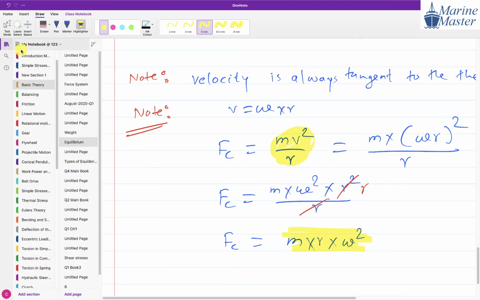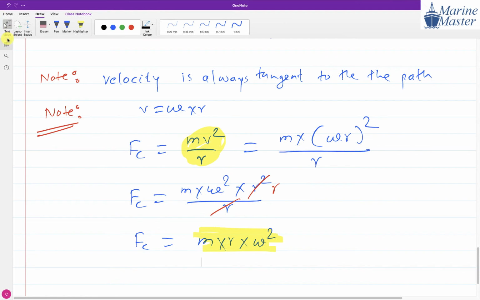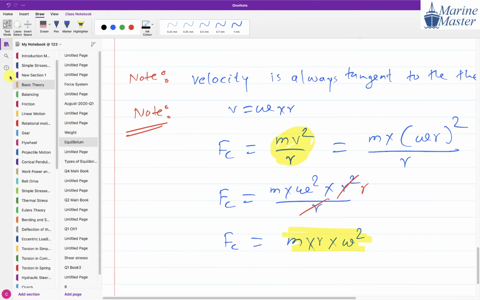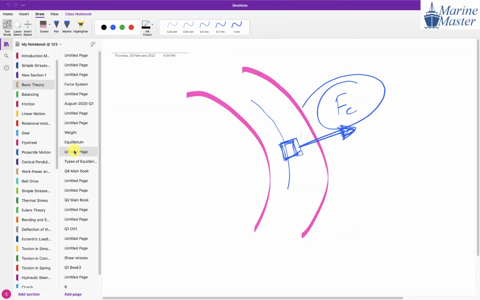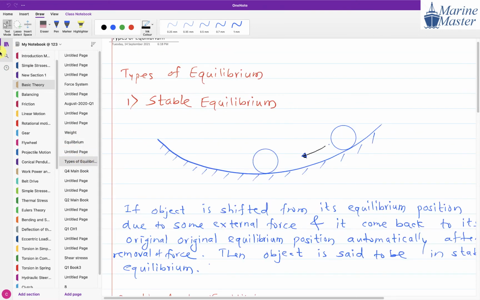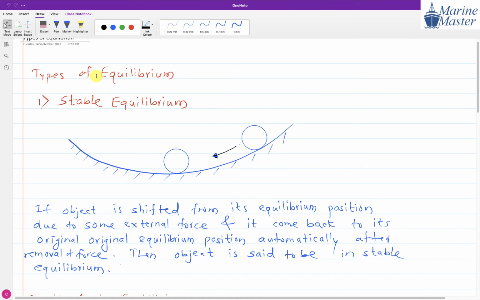Now try to see the next scenario, sir. What we have to do, and how we are going to approach the things further. Next thing: give the next heading, types of equilibrium. The first type of equilibrium is stable equilibrium. And how it is related with a ship, we will see that also.